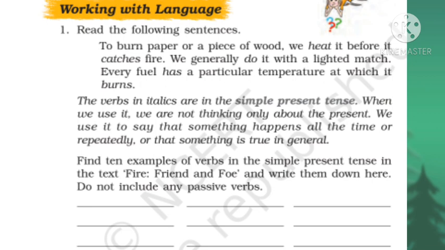Find 10 examples of verbs in the simple present tense in the text Fire, Friend and Foe and write them down here. Do not include any passive verbs. For example, the words comes, catches, combines, etc. are used in the simple present tense in this lesson. Find out the rest of the words yourself.